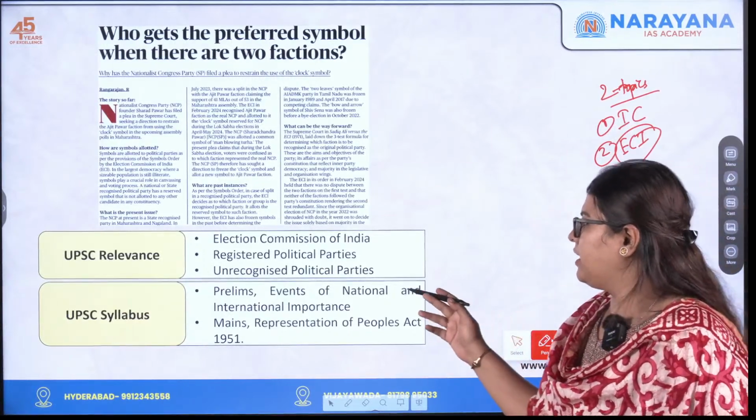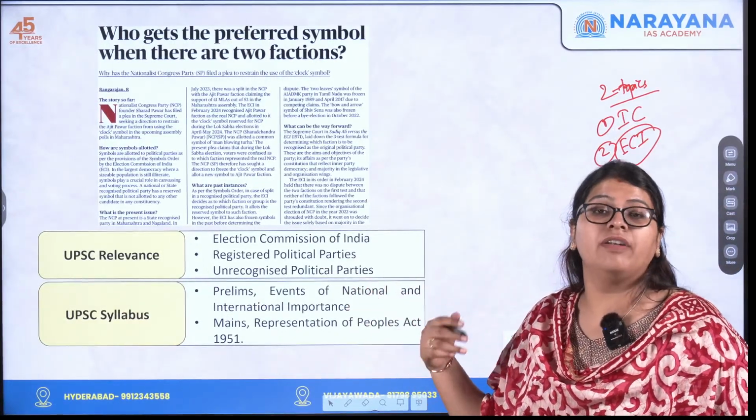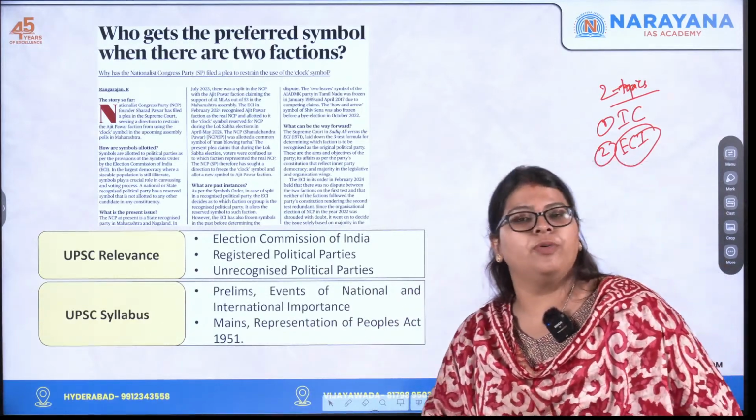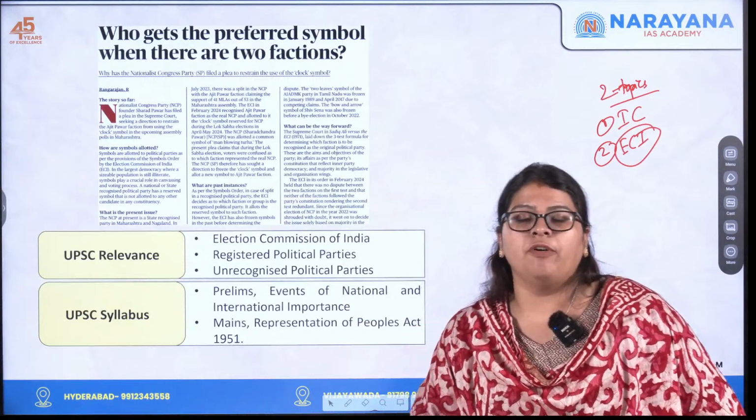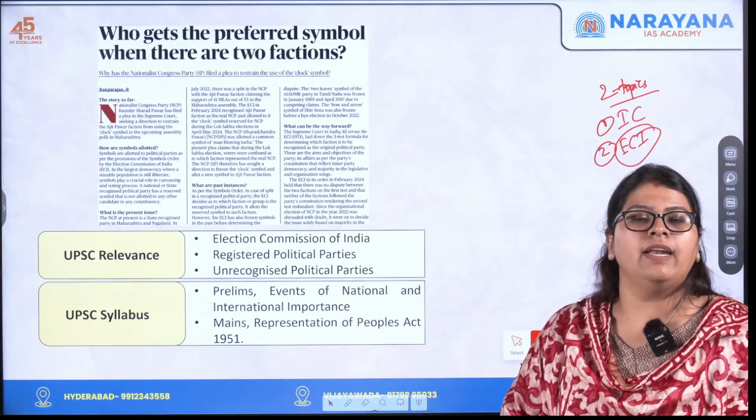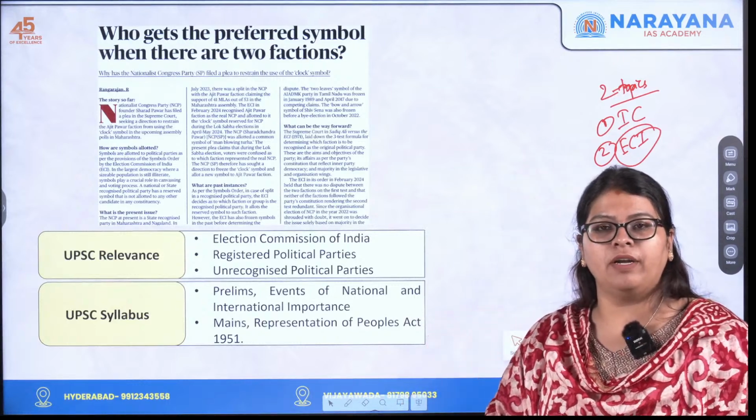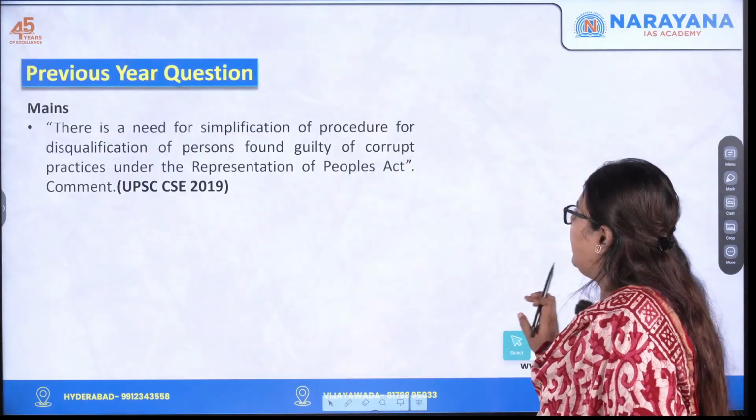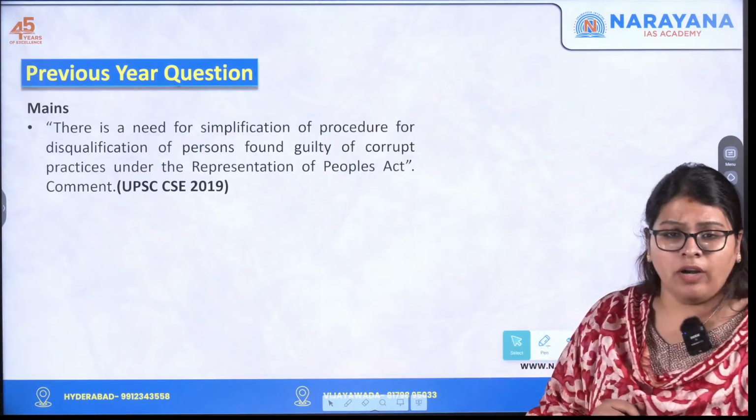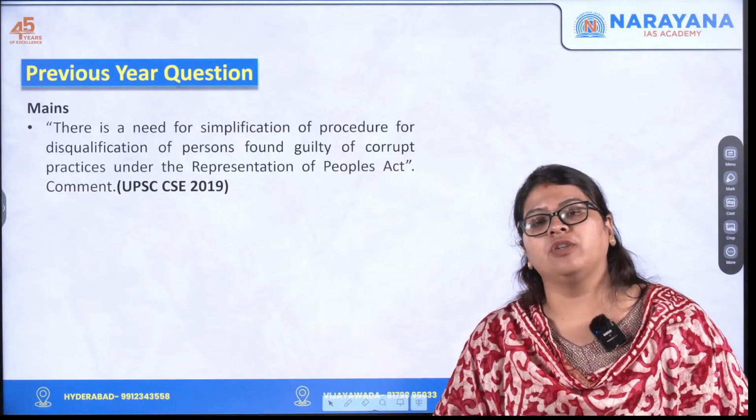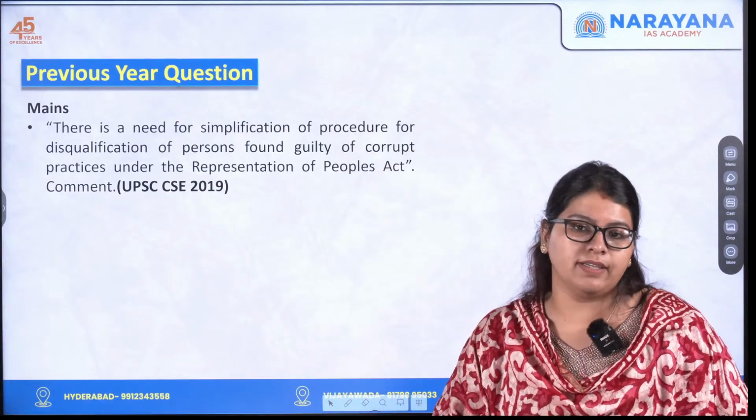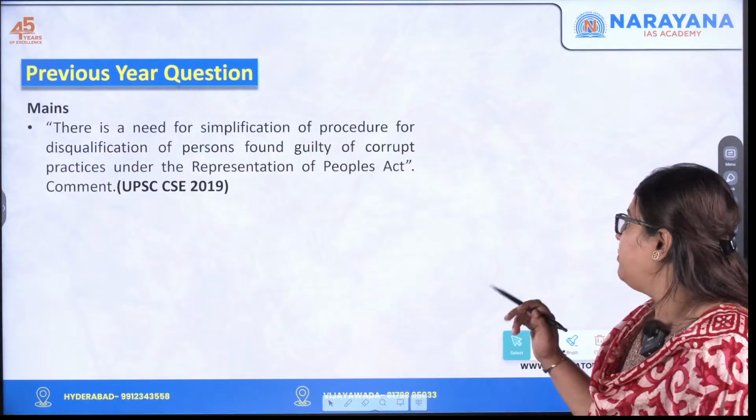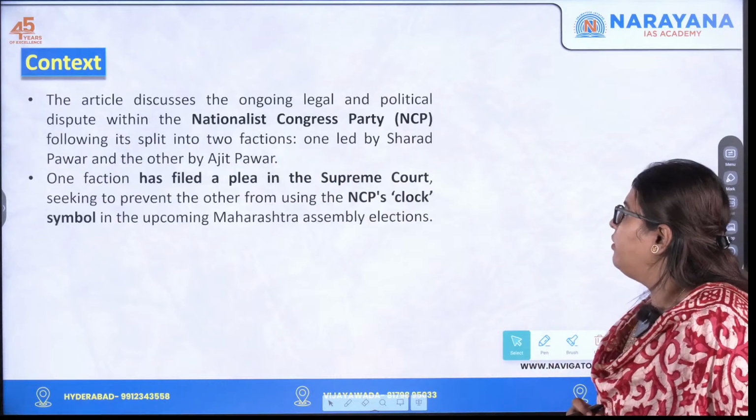And also we'll be discussing the registered political parties and unrecognized political parties and these things. And here it actually forms relevance for both the prelims as well as the mains examination. For prelims, it falls under events of national and international importance, and for the mains exam under the Representation of People Act of 1951. So let's quickly go through. There has already been a question on the Representation of People Act in the 2019 mains examination, and it actually finds a direct mention in your syllabus. So this particular topic becomes very important for discussion.